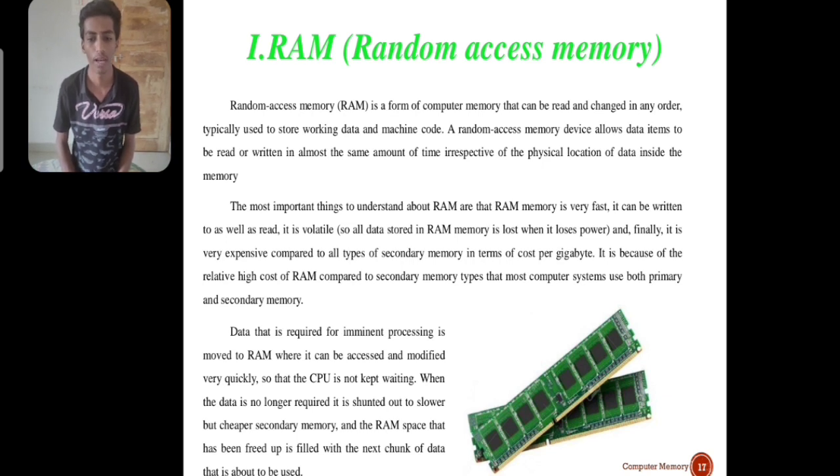RAM memory is very fast. It can be written to as well as read. It is volatile, so all data stored in RAM memory is lost when it loses power. It is very expensive compared to all types of secondary memory. Data that is required for imminent processing is moved to RAM, where it can be accessed and modified very quickly.